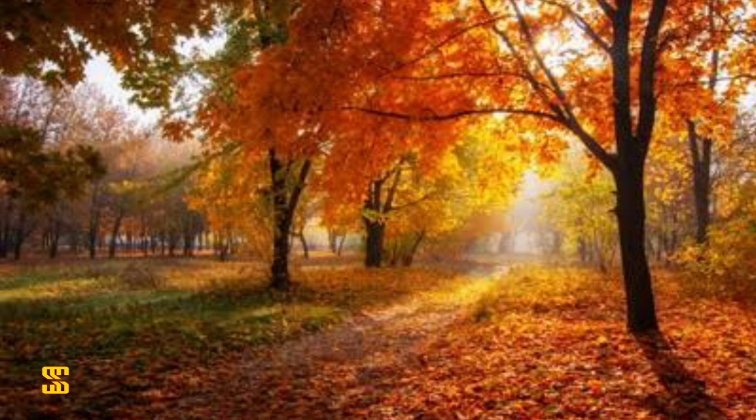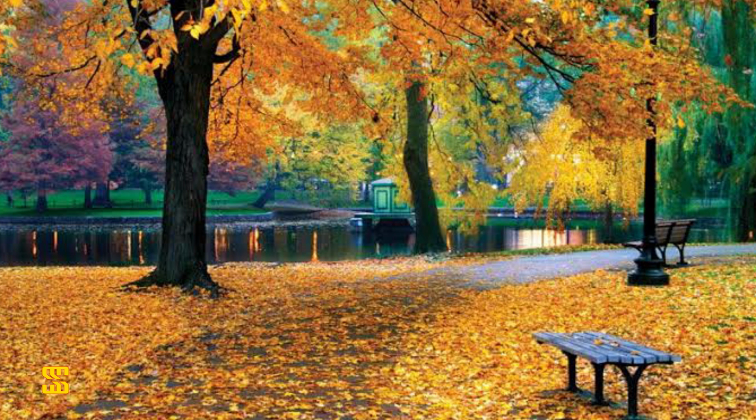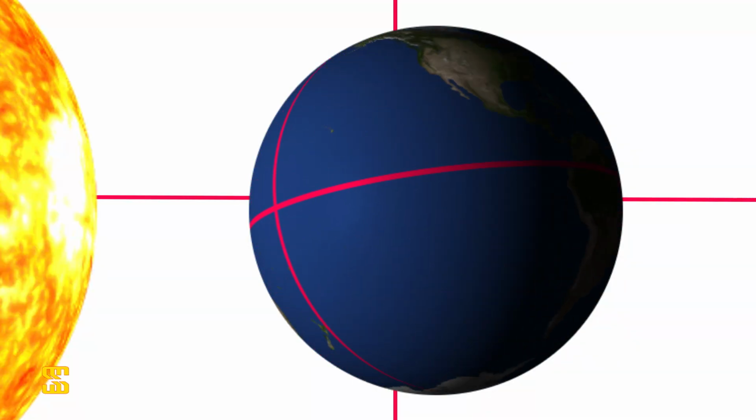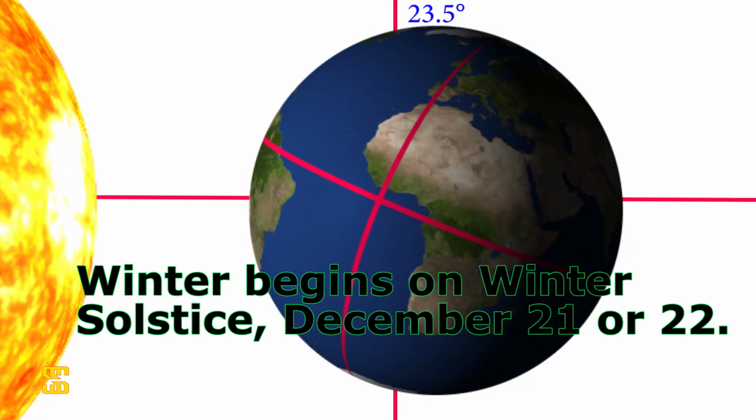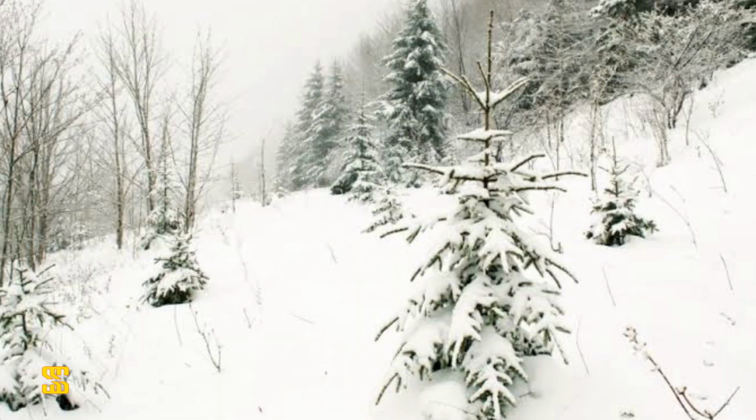As the northern hemisphere moves to the winter solstice, the temperature falls, the tree leaves fall, and the length of days gets shorter. On December 21 or December 22, the northern hemisphere reaches the winter solstice. Winter begins. It is the season you experience the shortest days of the year, because the northern hemisphere is tilted away from the sun, so it receives very little sunshine. Waters freeze and snow is everywhere.